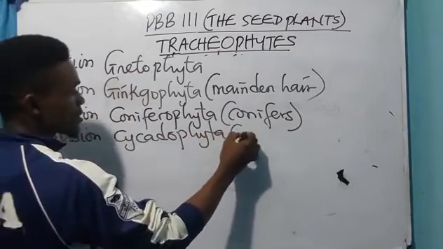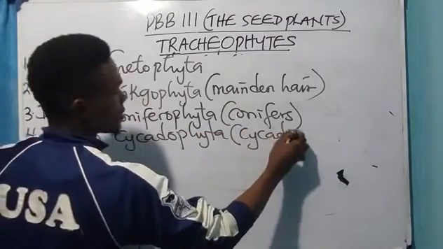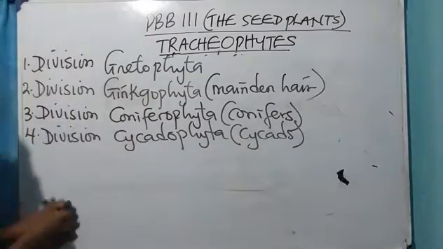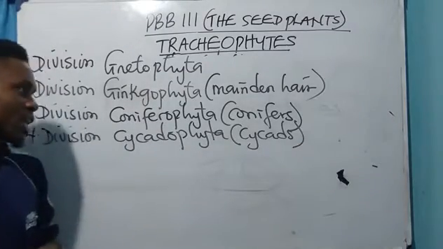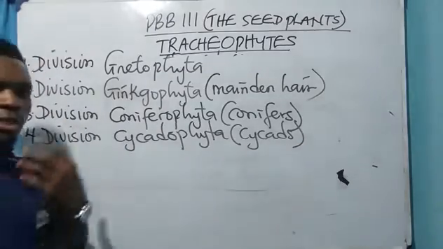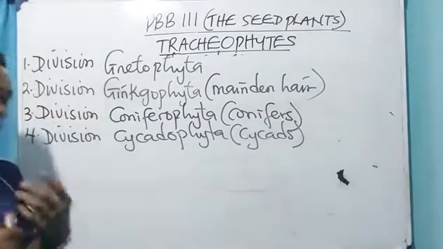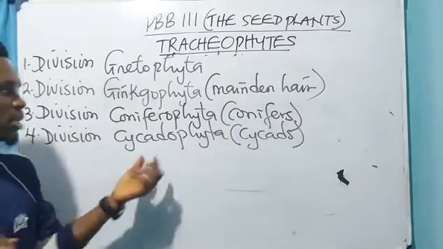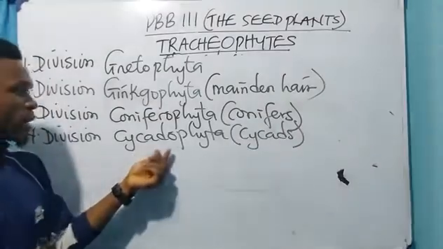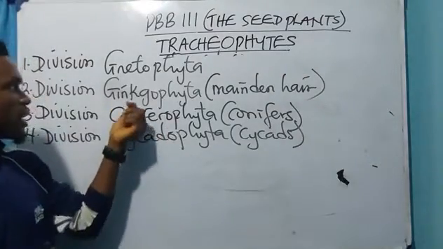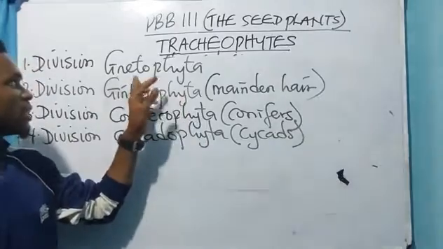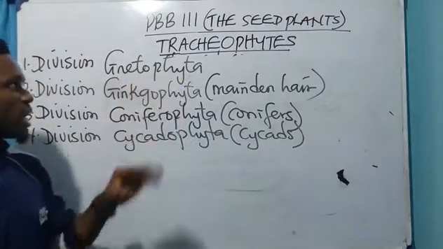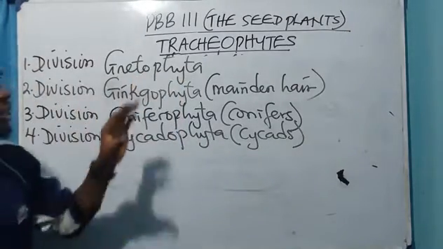These are the cycads. Sometimes it's good you read a lot, because if you are trying to remember something, you just give yourself a little time and it will come back. So Cycadophyta, Coniferophyta, Gnetophyta and Ginkgophyta are the divisions of the gymnosperms.